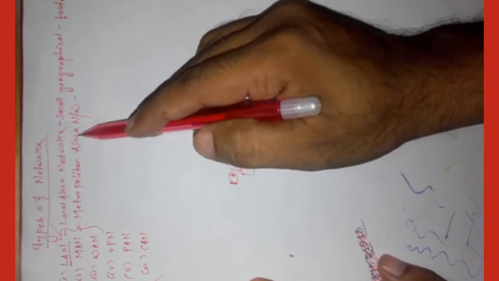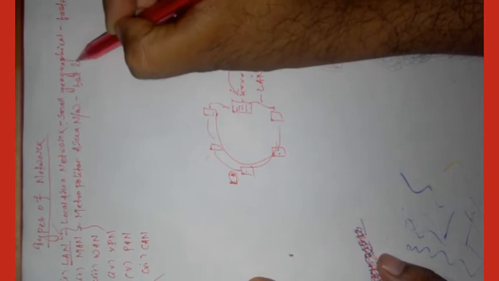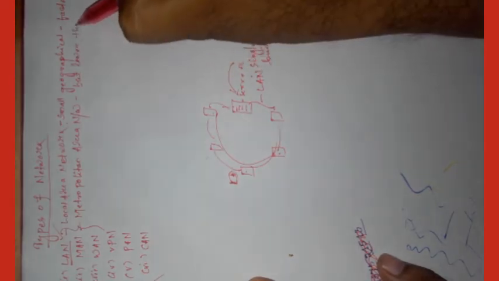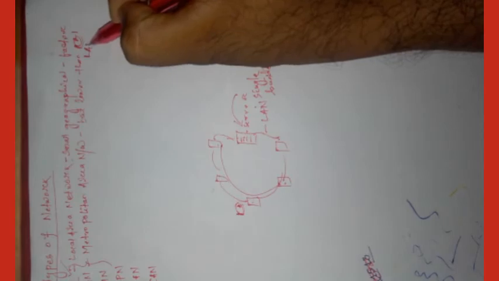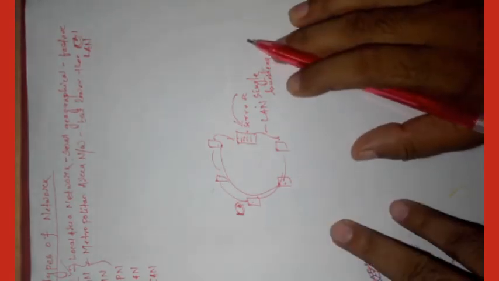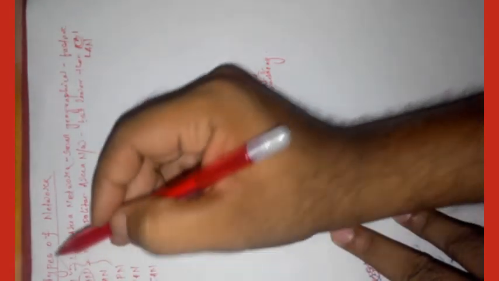It provides speedy communication, but lower than LAN. Actually, MAN is owned by a private company.